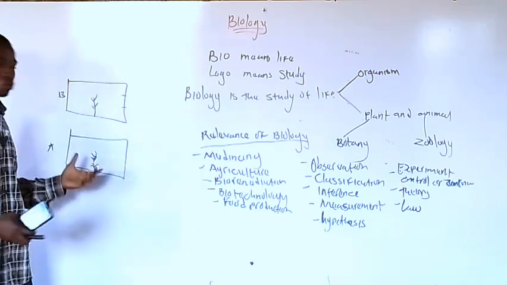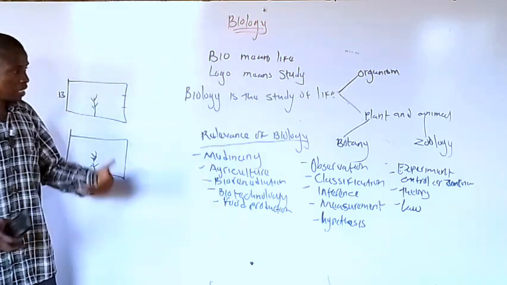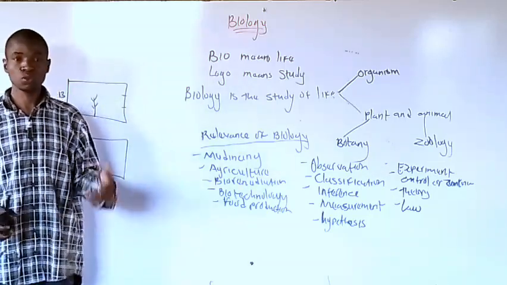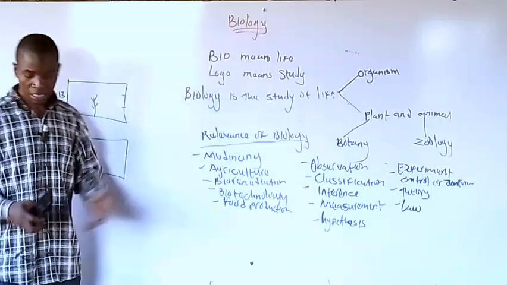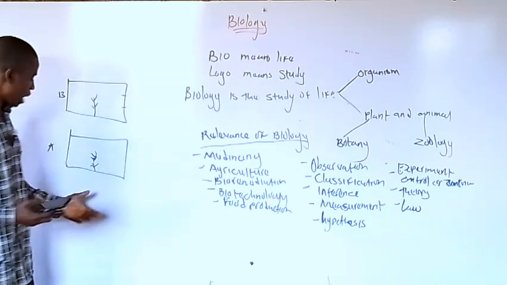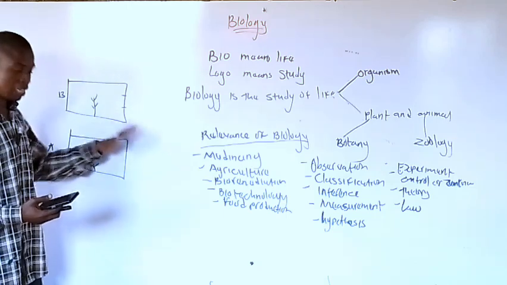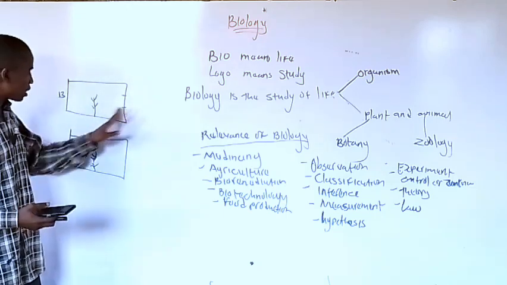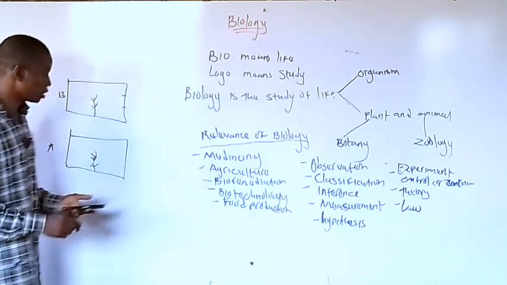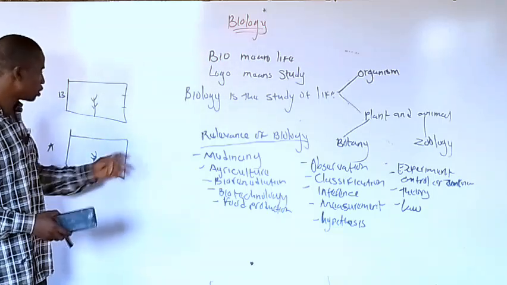There are some apparatus we use in biology, which I will display in my previous video, so if you go and watch it, you can see it. Now, the next one is observation. As it is growing, we need to observe and check it one after the other, and you need to write it down, whether after 2 days, 3 days, 4 days, 5 days, 1 month, the way it grows.